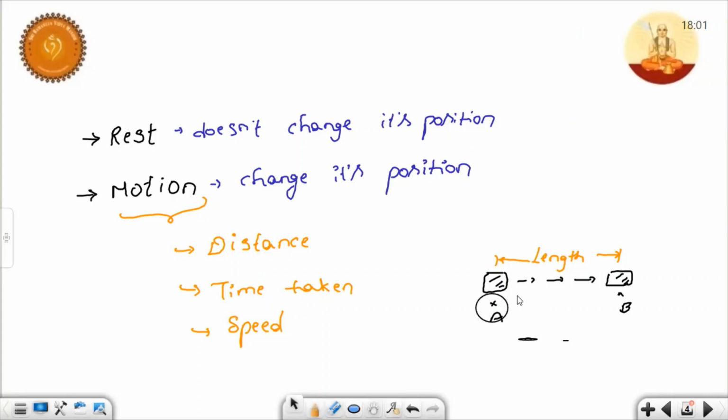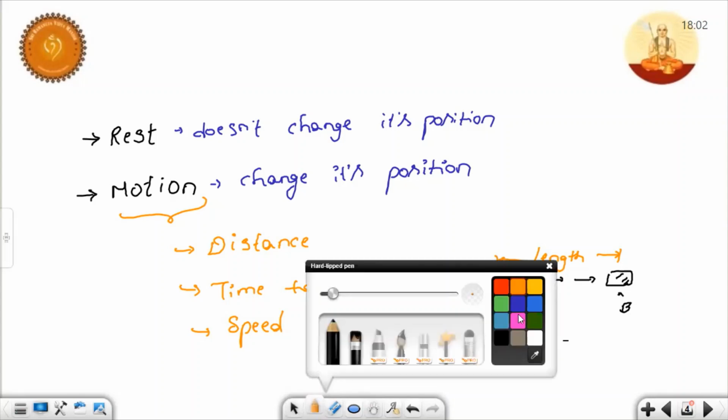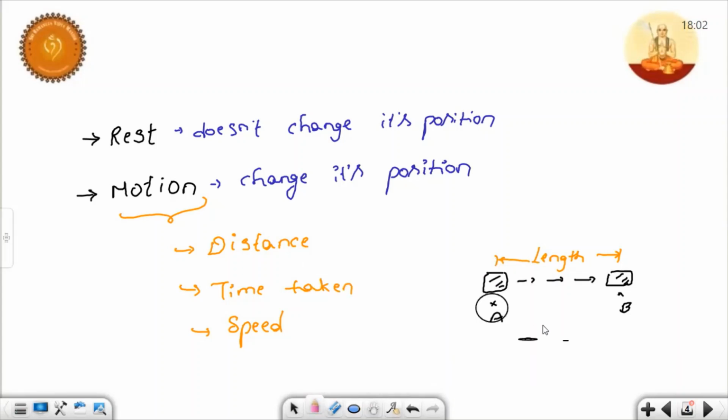Since it is moving, it has some time interval also, whether it may be 2 seconds or 1 second or 3 seconds, whatever, but it maintains some time duration. So the distance and time taken, if we take the combination, what we get is speed. Distance by time gives the speed of the specific object. I hope this is clear.